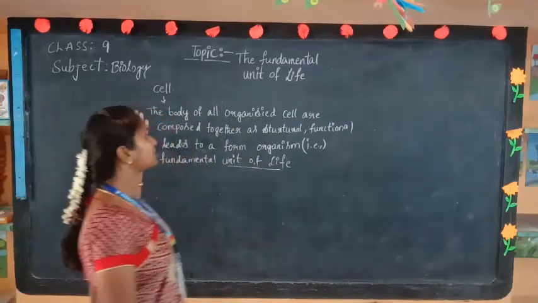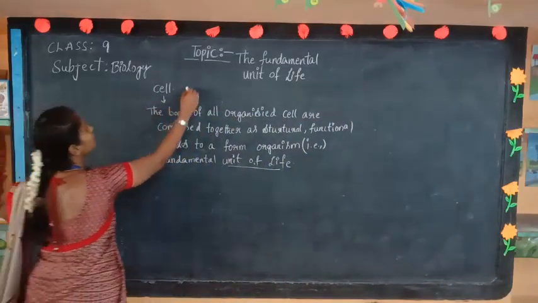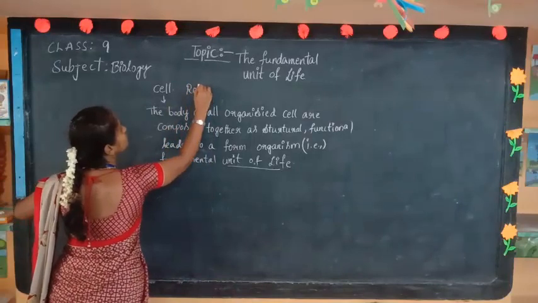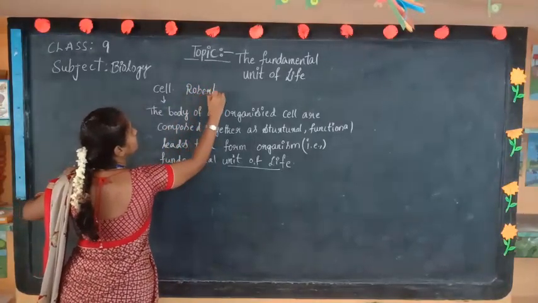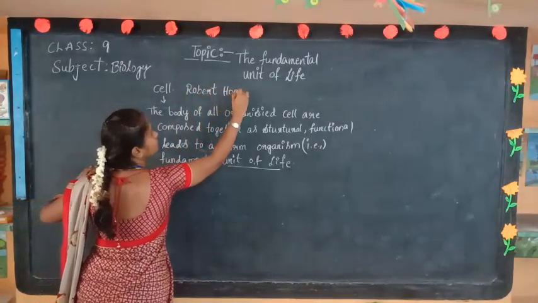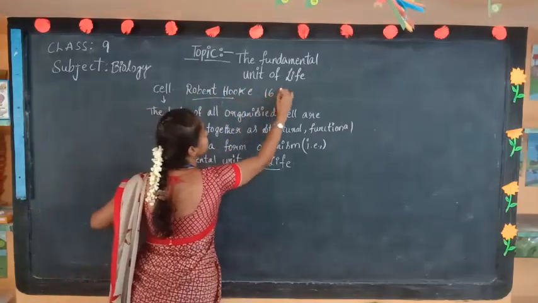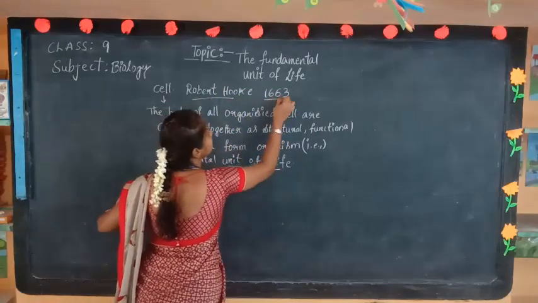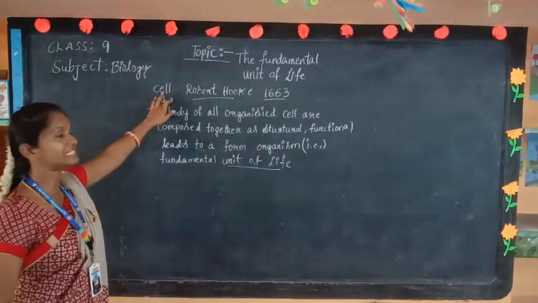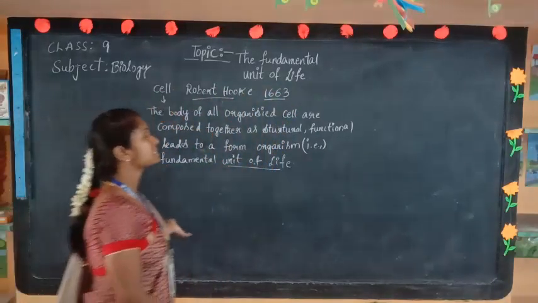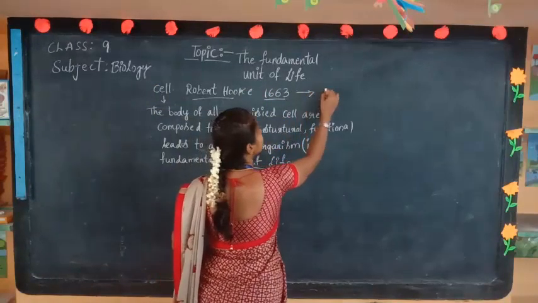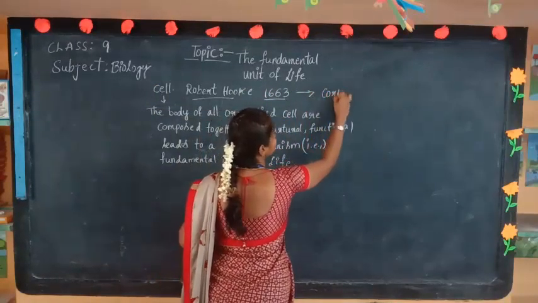Who discovered the cell? Robert Hooke. In 1663, Robert Hooke discovered the cell. Where did he discover the cell? He discovered the cell in cork tissue.